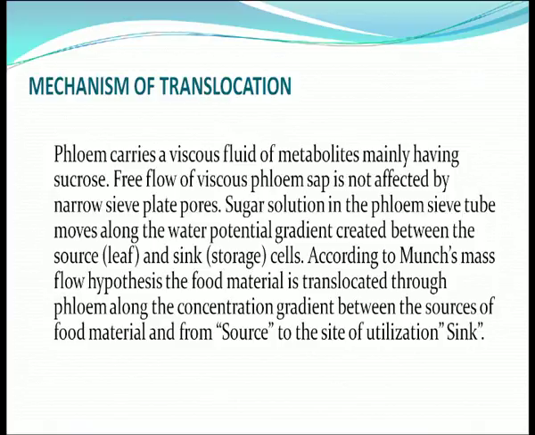According to Munch's hypothesis, Munch is a scientist who put forward the theory which is known as Munch's mass flow hypothesis. This hypothesis says the food material is translocated through phloem along the concentration gradient between the sources of food material and from source to the site of utilization, that is sink.